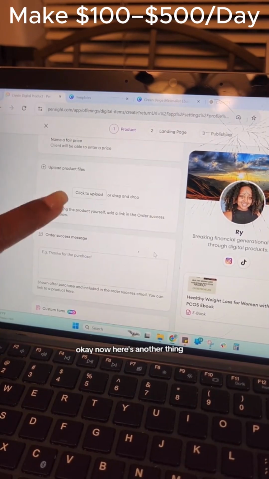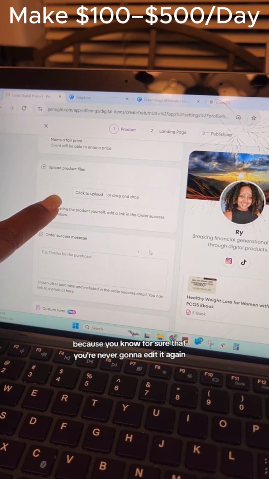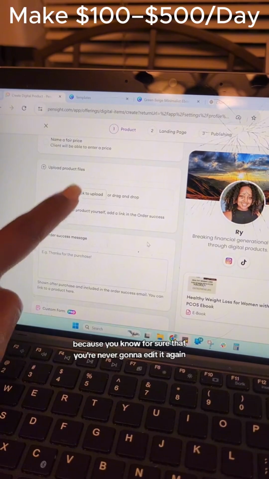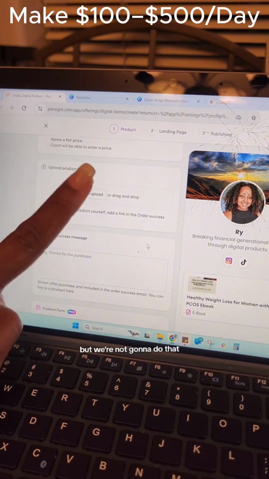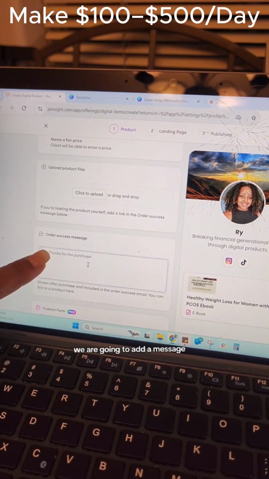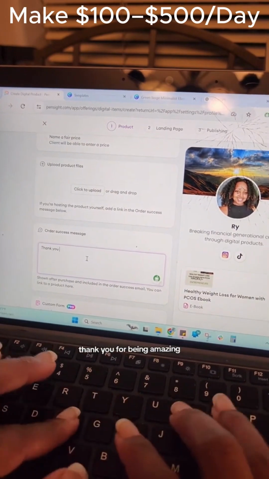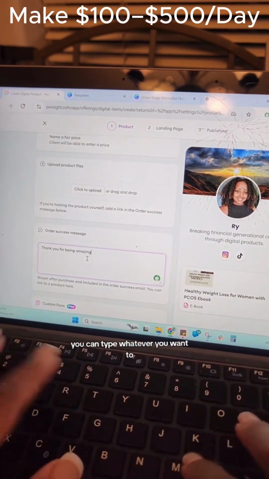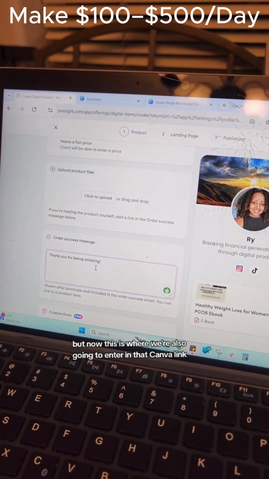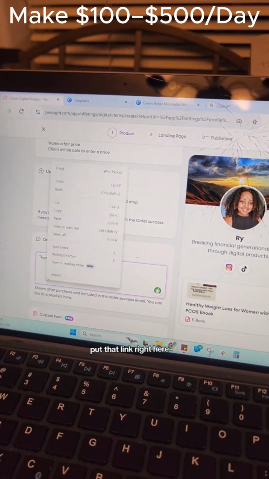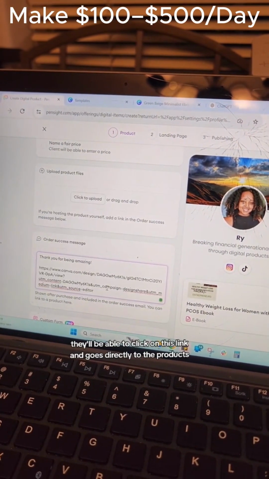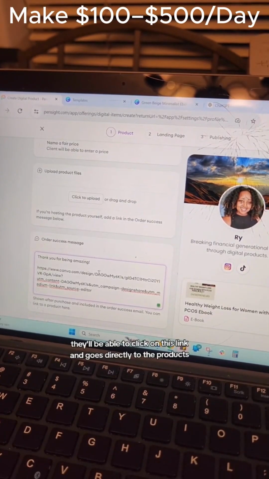Okay. Now here's another thing. If you were to have a PDF, because you know for sure that you're never going to edit it again, then you could upload the PDF. But we're not going to do that. We are going to add a message. So whenever someone purchases, this is the message that they're going to see. Thank you for being amazing. You can type whatever you want to. But now this is where we're also going to enter in that Canva link. Put that link right here. So as soon as they purchase, they'll be able to click on this link and go directly to the product.